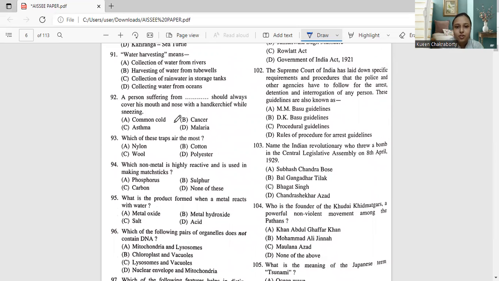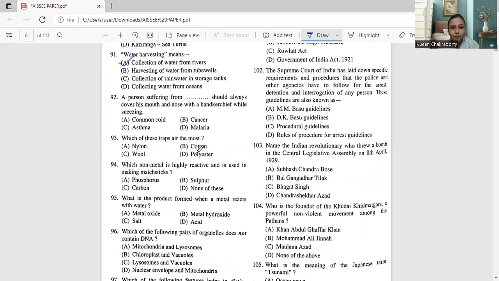Moving on to question number 91. Question number 91 says water harvesting means collection of water from rivers, harvesting of water from tube wells, storage of rainwater in storage tanks, or collection of water from oceans. Water harvesting means collection of water from the available source of rivers. Okay. So accordingly, option A will be the correct answer. That is collection of water from rivers.